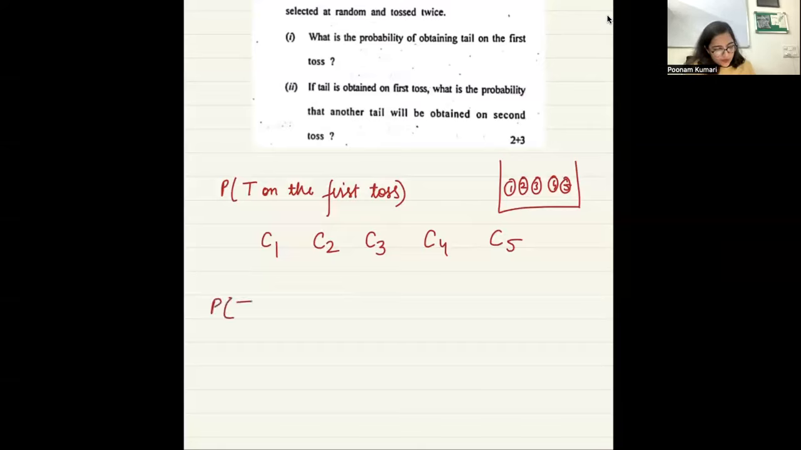Yes. So if something is mutually exclusive and exhaustive, and I have to find the probability of any particular event, I can use the law of total probability, right? Yes or no?